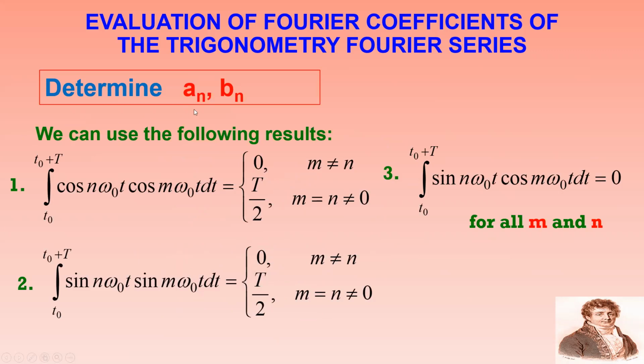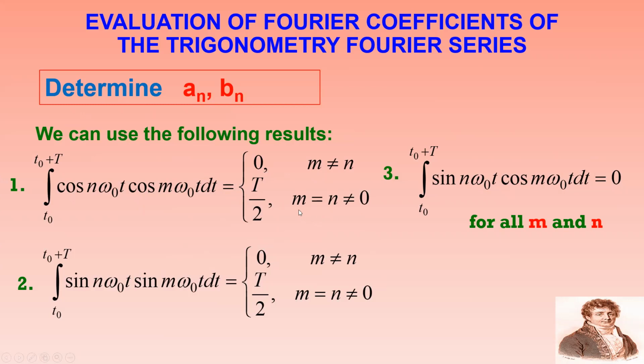Now I would like to determine An and Bn. To determine An and Bn, we use the orthogonality concept. The integral from T naught to T naught plus capital T of cos n omega naught t cos m omega naught t dt equals 0 if m and n are different, and equals T by 2 if m equals n and is not 0.